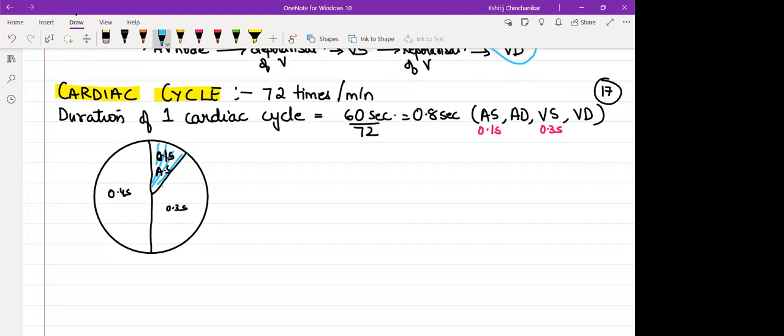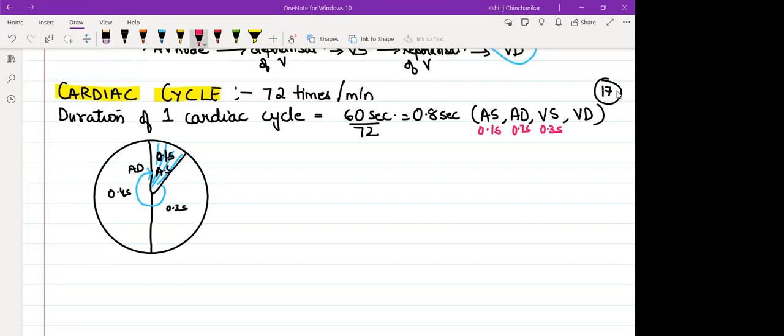Can I say this whole time period from here till it again contracts, this blue line, indicates atrial diastole, which would be lasting for 0.7 second? Samjha? Because atrial systole is only for 0.1 second.